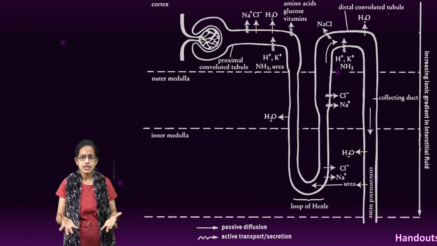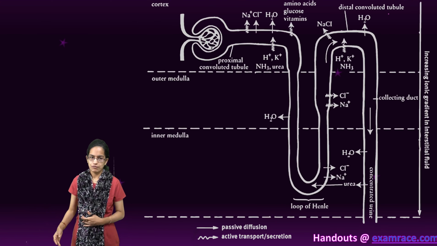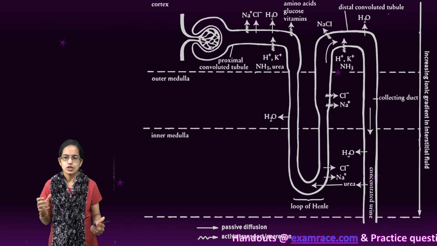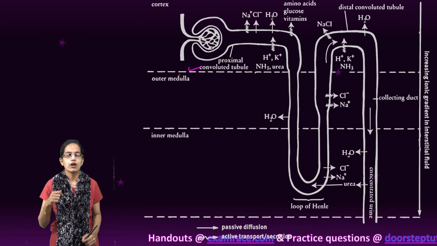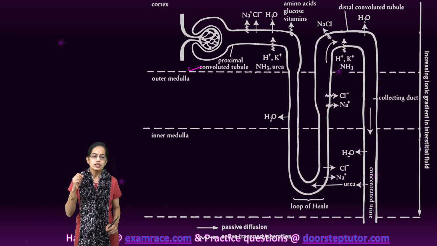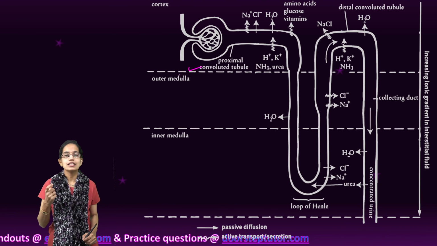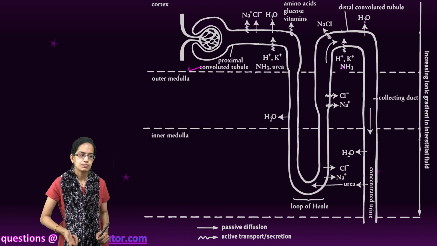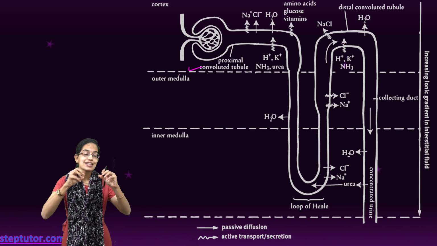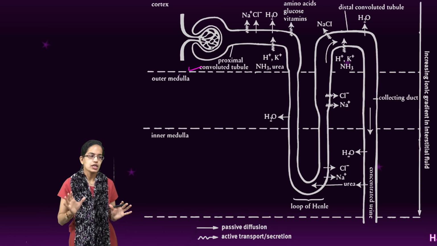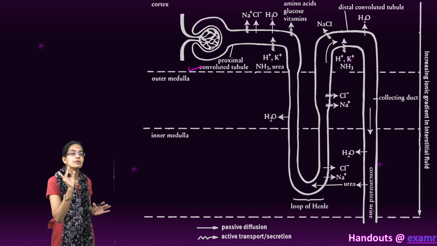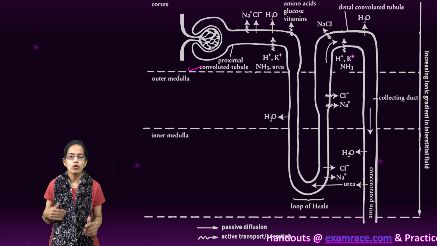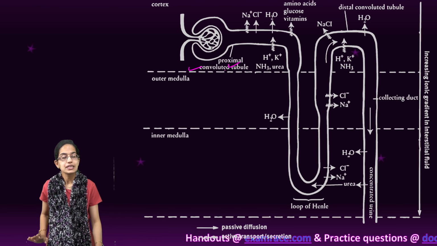Now, within the components of the nephron, what is the role of each of those? Let's first talk about the PCT, or proximal convoluted tubule. The proximal convoluted tubule is composed of simple cuboidal brush border epithelium. The idea is to increase the surface area for absorption. Nearly 70 to 80% of the electrolytes and water is reabsorbed in the PCT itself.